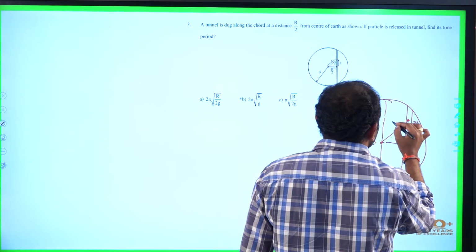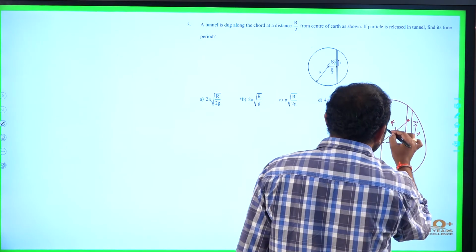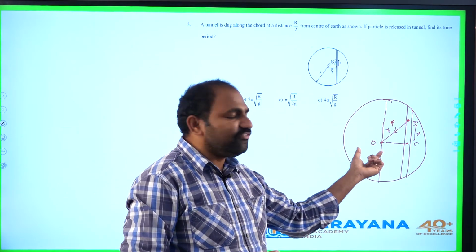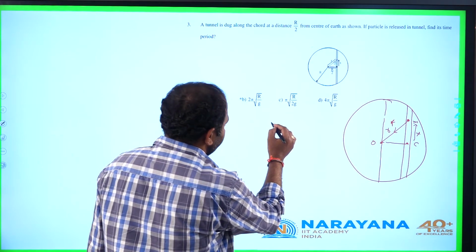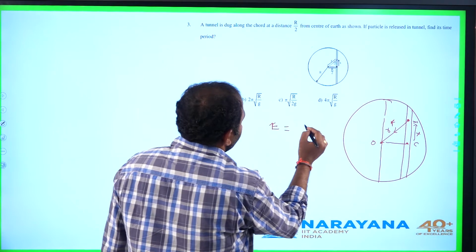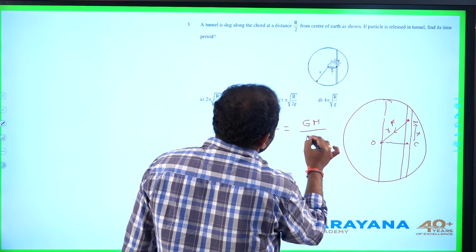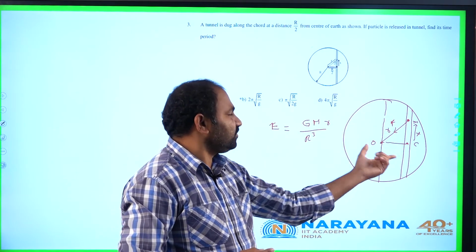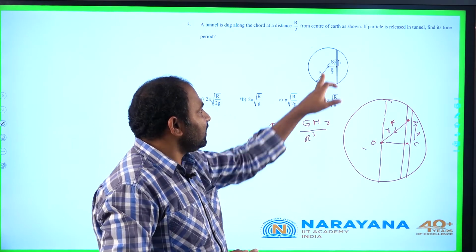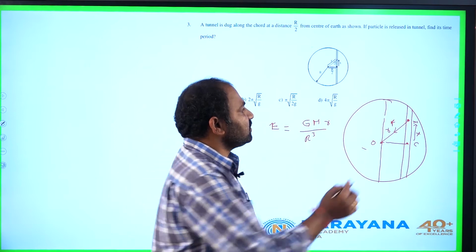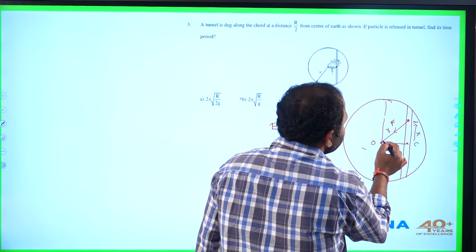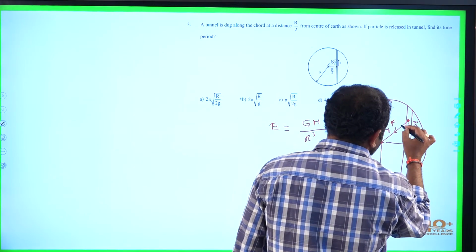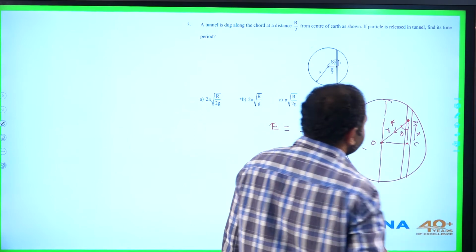The general expression for gravitational force at any internal point of a solid sphere: we know that the gravitational field of a solid sphere at any internal point can be written as E equal to GM by R cube into r, where M is the mass of this sphere or planet, whatever it may be. Capital R is the radius of this, small r is the distance of the particle or point from the center of the sphere. Let us take the component of this force along the tunnel. Let it be angle theta.